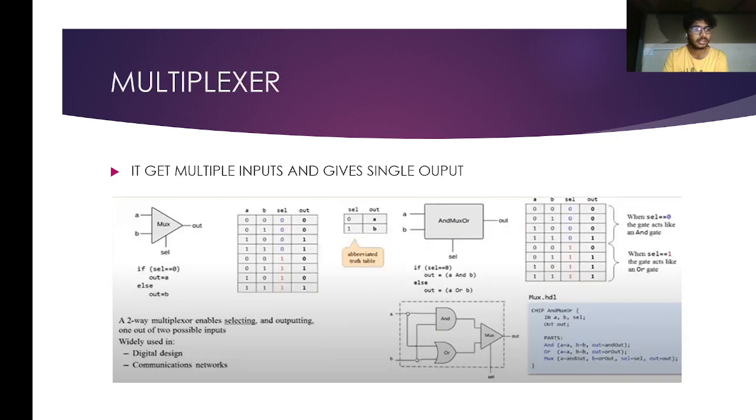Multiplexer. Basically, these diagrams are examples of how these things work. You give them two inputs and they do the logical part and give you the single output. So that's basically the diagram, the truth table, and the code. A two-way multiplexer enables selecting and outputting one out of two possible inputs. These are basically used in circuit designs and also communication networks.